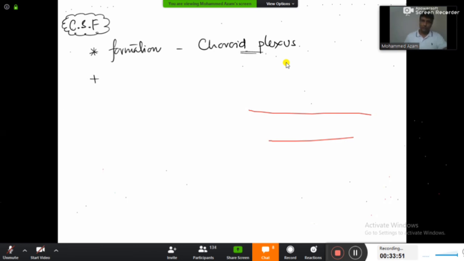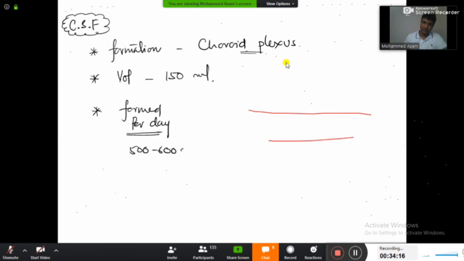Chalo, next one. Point number 2. What is the normal volume of CSF? Remember, it is 150 ml. Normal volume of CSF will be 150 ml. Now the most important point: how much amount of the CSF will be formed per day? Per day, it will be almost like 500 to 600 ml. 500 to 600 ml of CSF is formed per day.